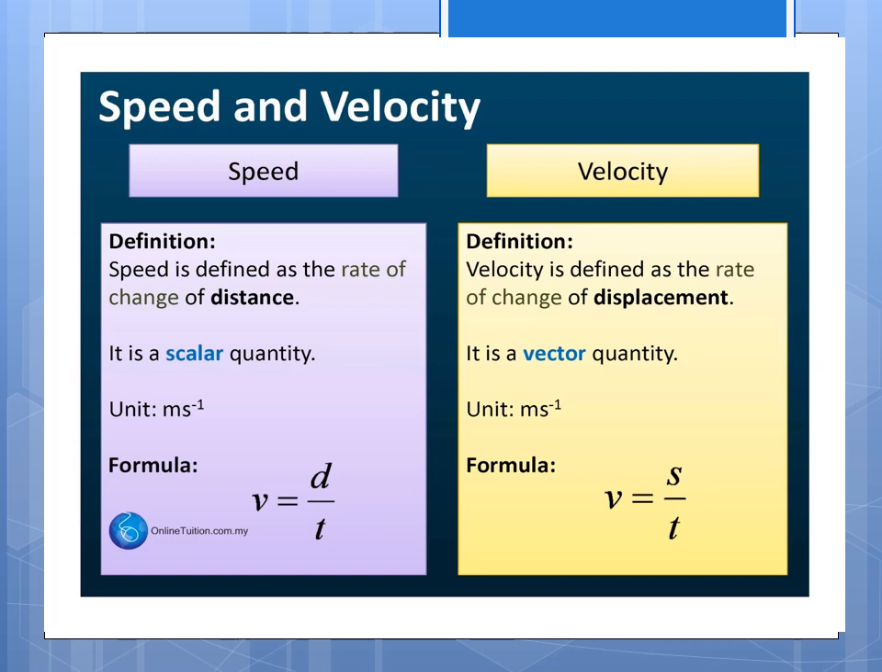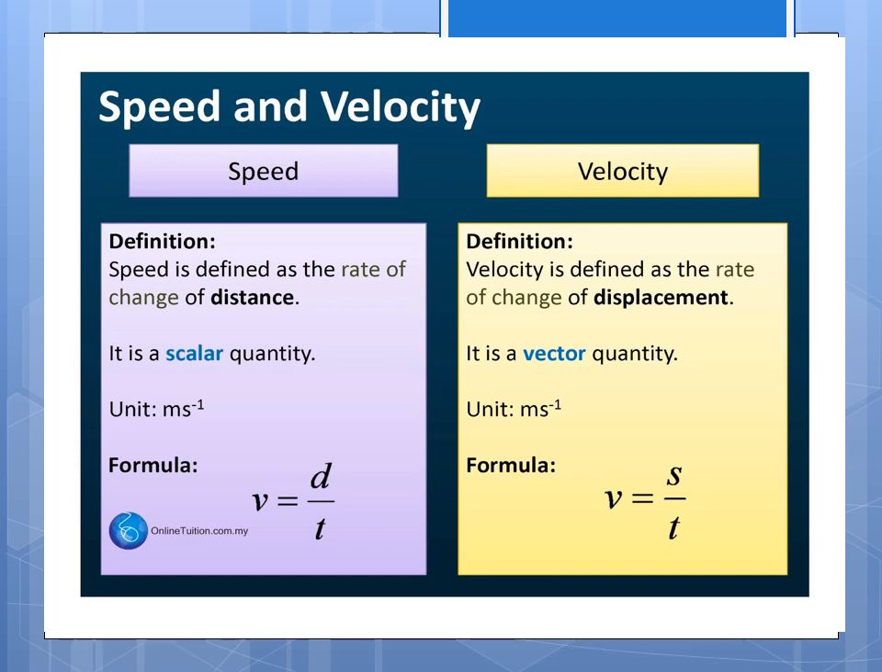Rate of change of displacement, that is velocity. Speed, already distance, that is a scalar quantity. Displacement, that is a vector quantity. Speed is a scalar quantity. Vector, velocity, vector quantity.